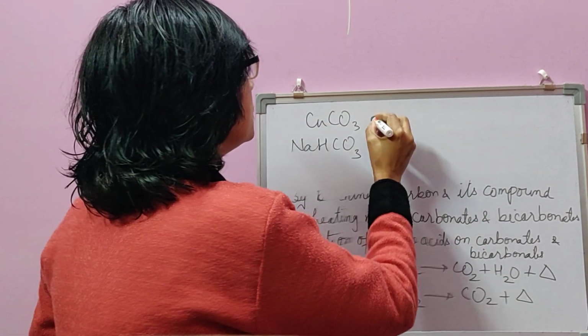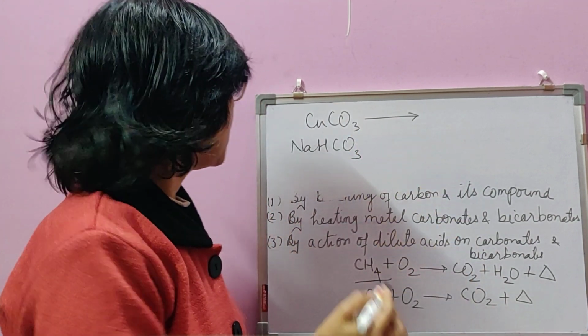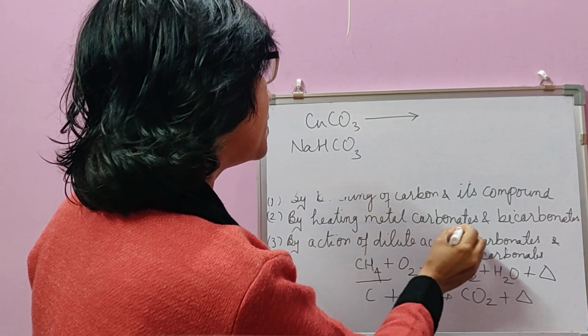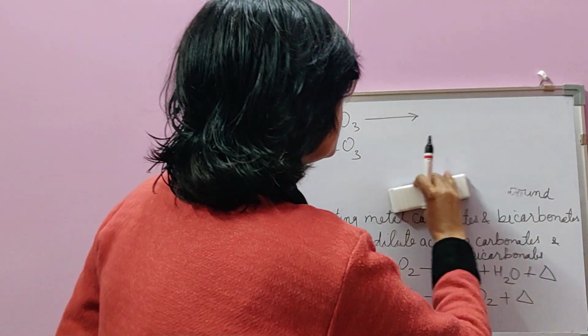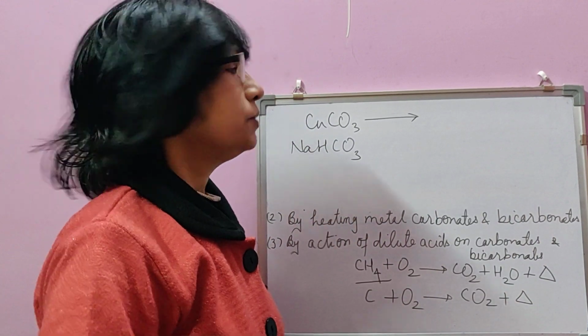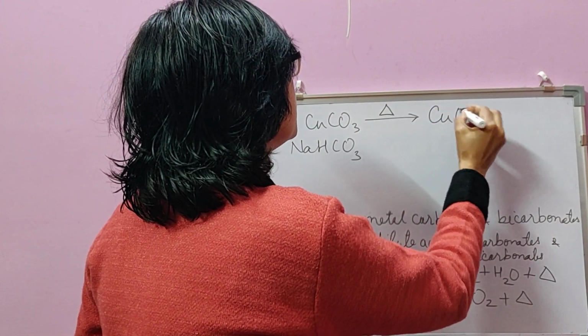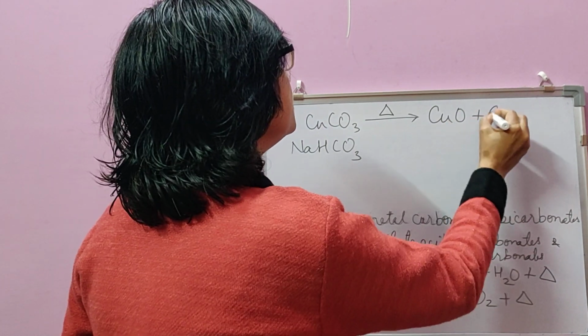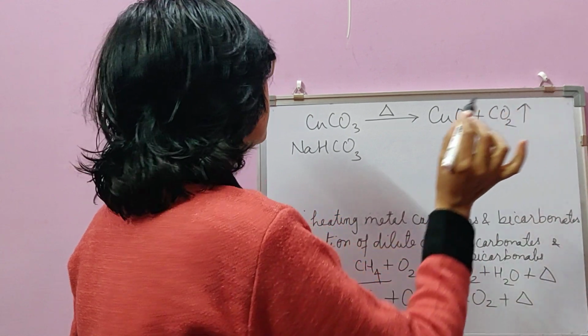Copper carbonate, a carbonate of copper metal. As we said, the second method is by heating of metal carbonates and bicarbonates. So when metal carbonates are heated, they decompose to give oxide and carbon dioxide, oxide of metal and carbon dioxide.